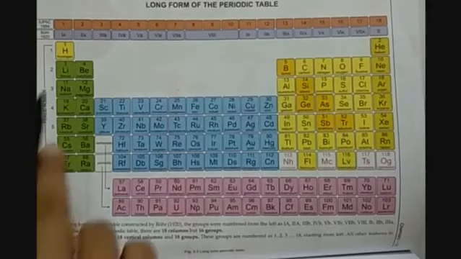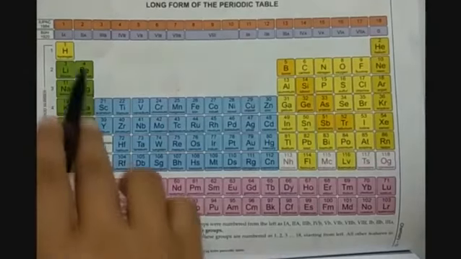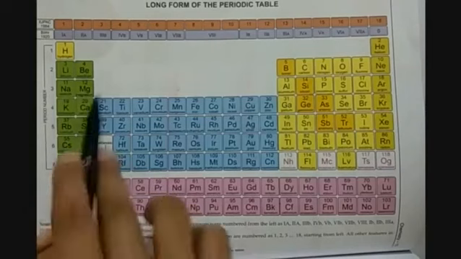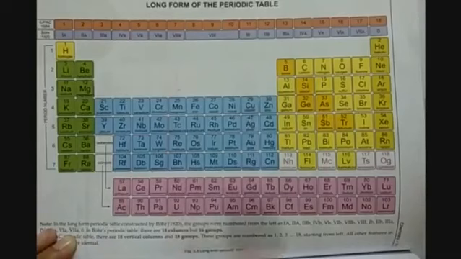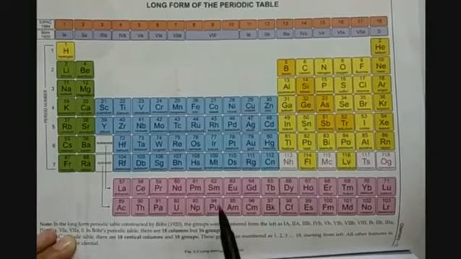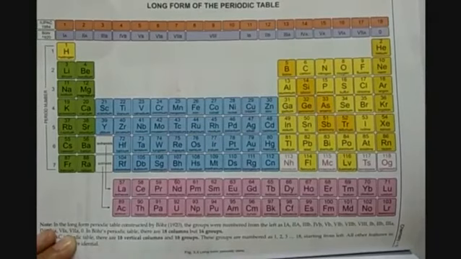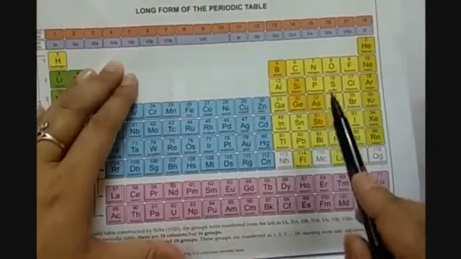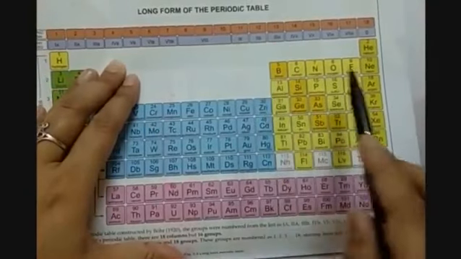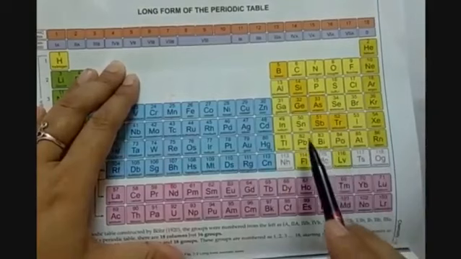So here we have some of the metals in the middle which are indicated by this blue color, and then metals are here also which are represented by pink color. Then non-metals are placed on the right side of the periodic table. So here you can see that all the non-metals are represented by yellow color.